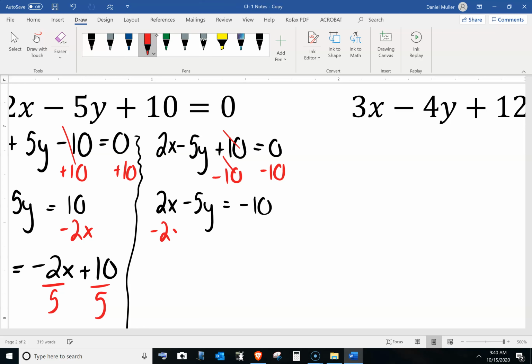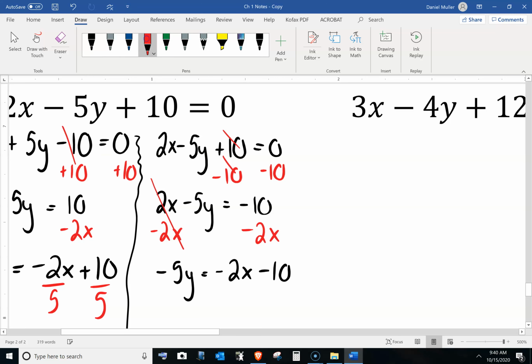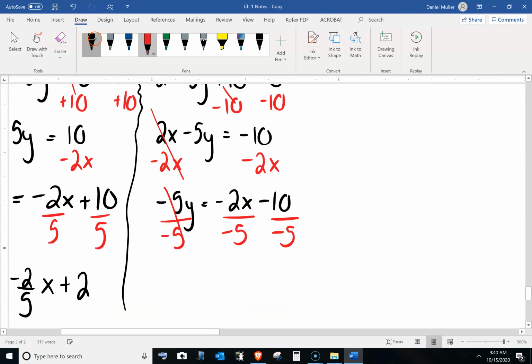And then I can minus this 2x over to here. Again, I cannot combine them because they are not alike. So I just have the negative 5y. Negative 5y equals, I'll do the x first, so the minus 2x and then the minus 10. And then I can divide by negative 5, divide by negative 5, and divide by negative 5. So y equals, now negative 2 over negative 5 is a positive 2 over positive 5. The negatives, there's two of them, so they cancel. Same over here, negative 10 and negative 5 divided is going to be a positive 2.